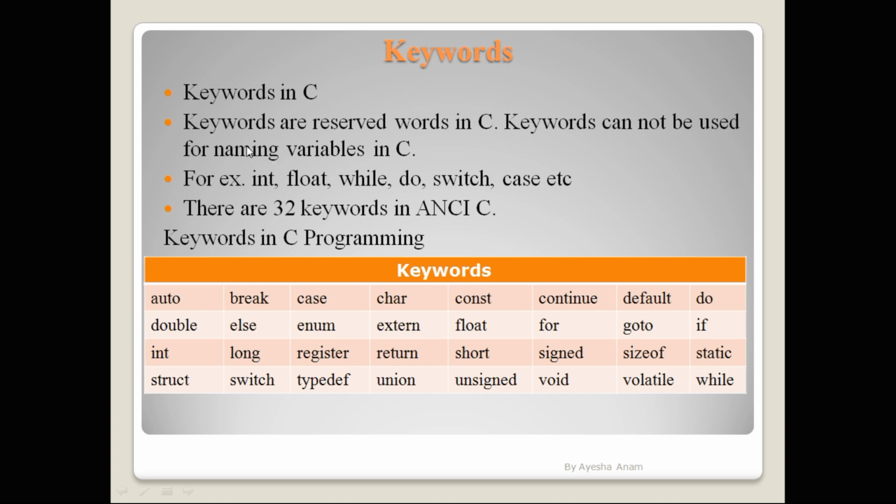If we compare the C programming language with any communication language, we can compare the keywords. When you are naming a person or a place, you will never use certain words. For example, in English there are words like upward, downward, forward, backward, or up, down, above. These types of words cannot be used for naming a person or a place, because these are the keywords of the English language.